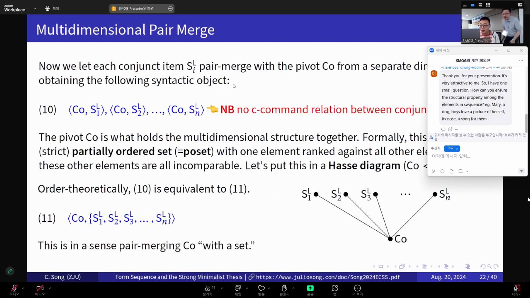Someone leaves it. Yeah, so I have one small question. How can you ensure the structural property among the elements in the sequence? For instance, "you marry a dog," "the boy loves the picture of herself," "this notice the song for them." How can you ensure the structural property? What does this mean? What does the structural property mean? Can anybody help me?